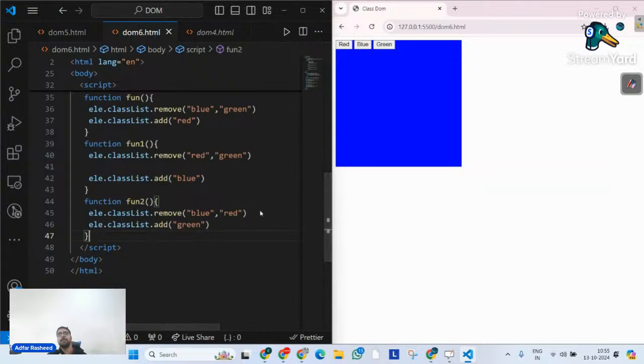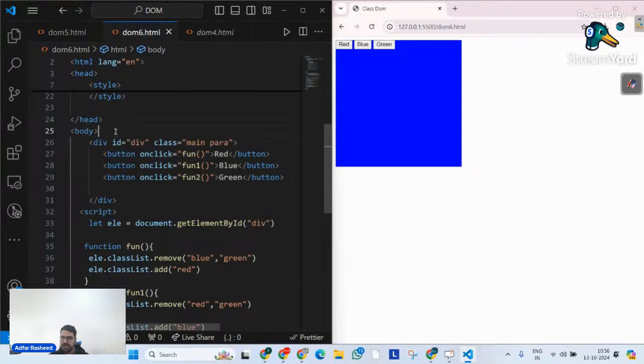Perfect. Let's move forward. Now, there's a third method inside our class list. That method is the badsha of all the methods that we have discussed in class list, and it is called the toggle method. Of course, you would have understood what toggle actually means. Let me try to make you understand.